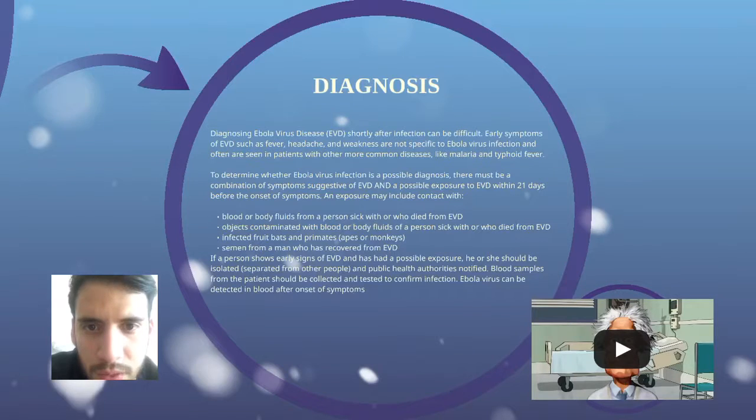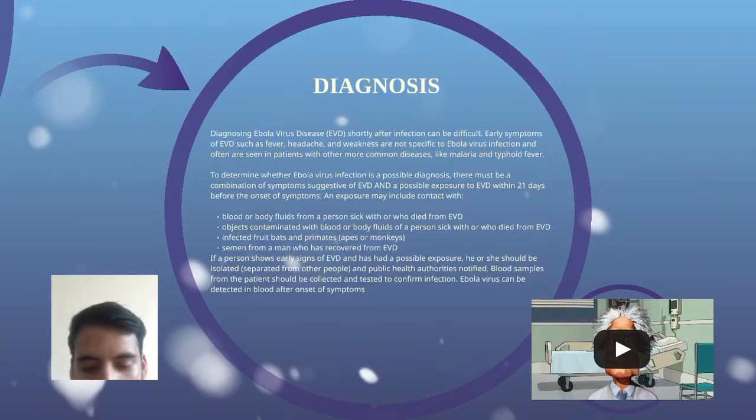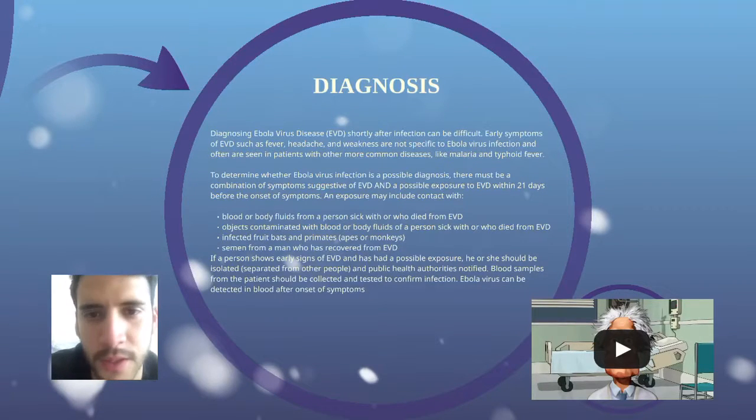Okay, to determine Ebola virus infection as a possible diagnosis, there must be a combination of symptoms suggestive of EVD and possible exposure to EVD within 21 days before the onset of symptoms. Exposure includes contact with blood, like I told you before, and the many types of spread that this virus can have.